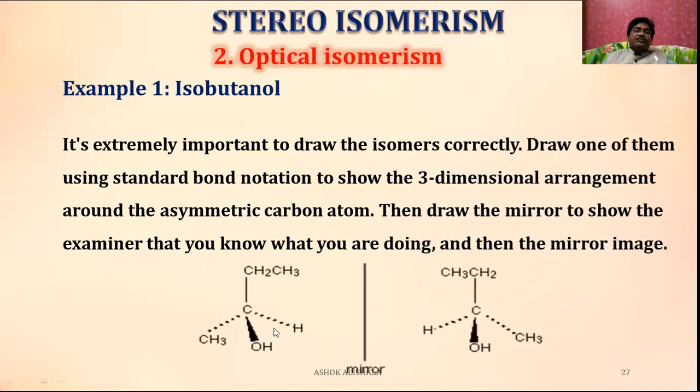See how it was drawn. Here it is OH like this, and this is the methyl group. While drawing, remember to keep a plane for the mirror images and then draw the hydrogen. Methyl on this side, therefore methyl on this side. These two are said to be the mirror images of isobutanol.